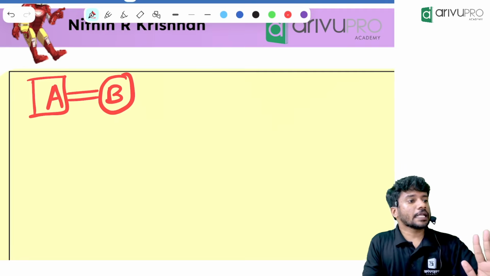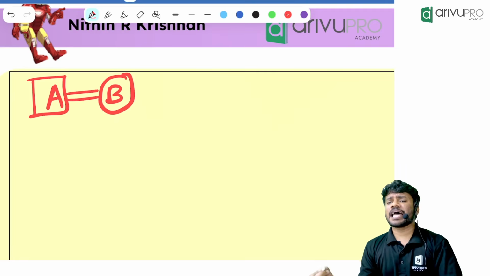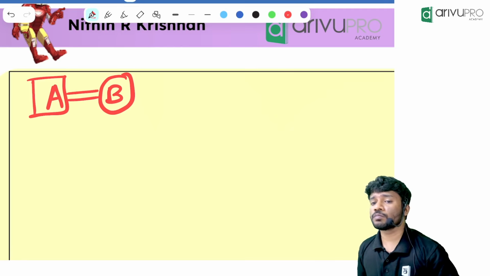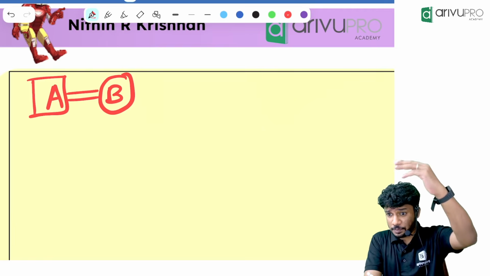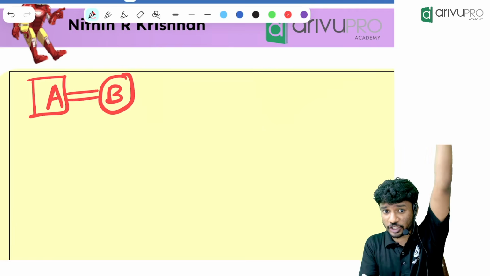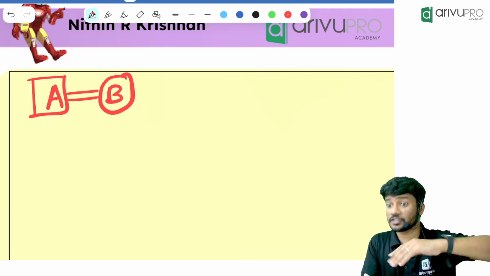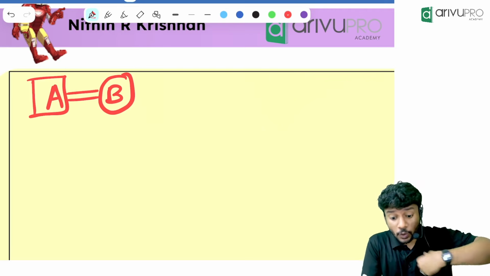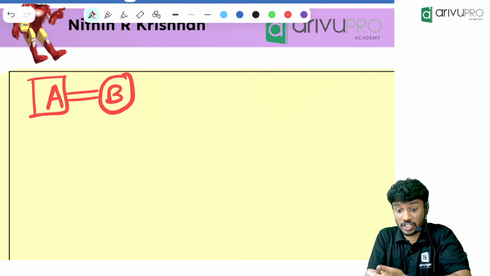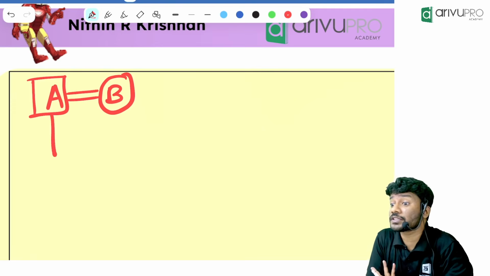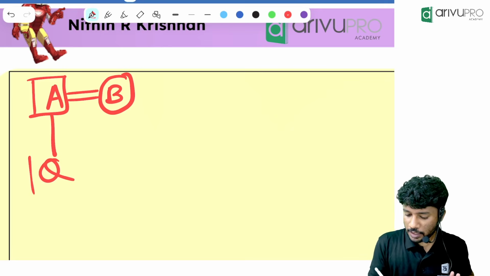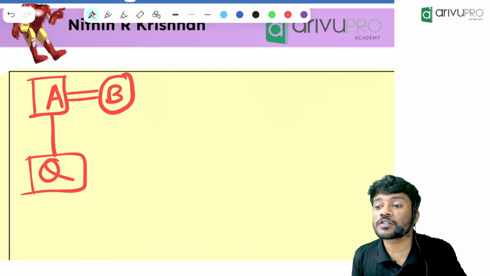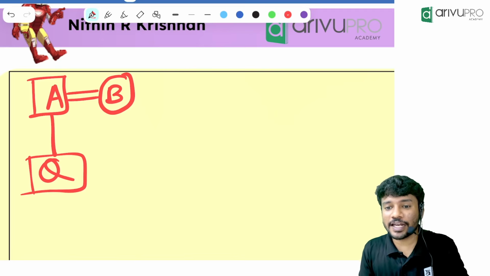Now, A is having a son named Q. Son means lower generation or upper generation? Lower generation. Think about yourself: if you are A and you are having a son, that means lower generation, right? Who is that son? Q. Son means male or female? Male. You will put a box. Now my first question: how is Q related to B?